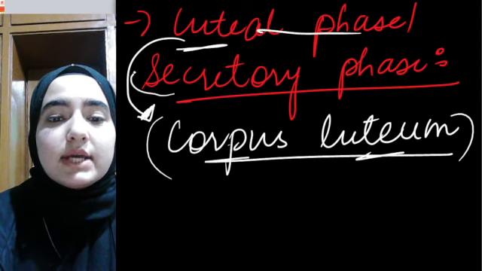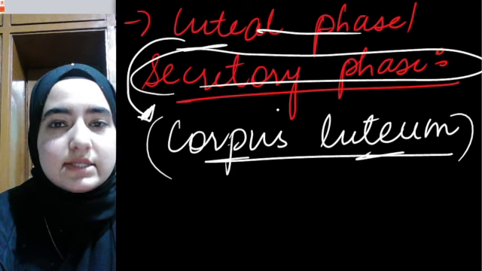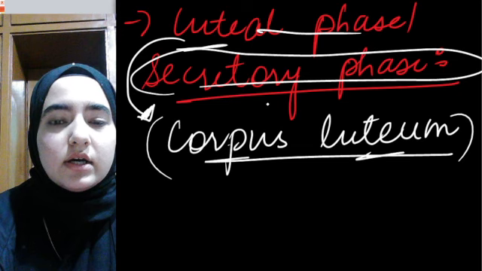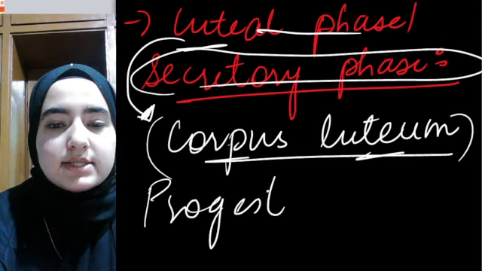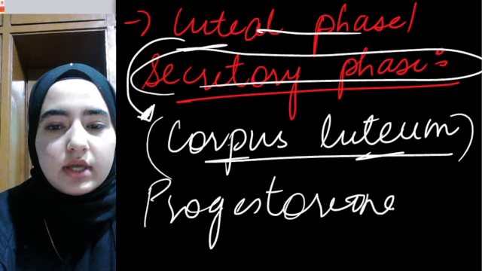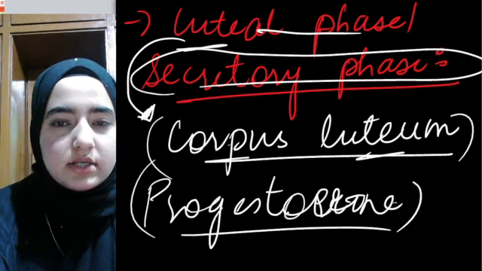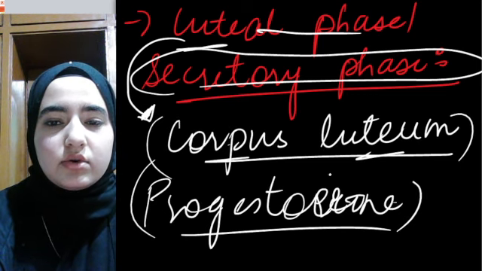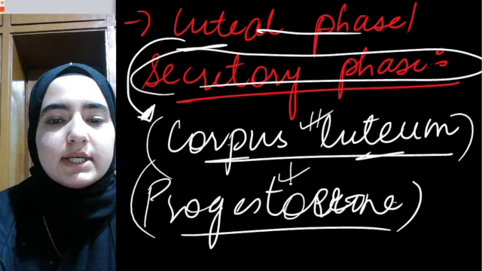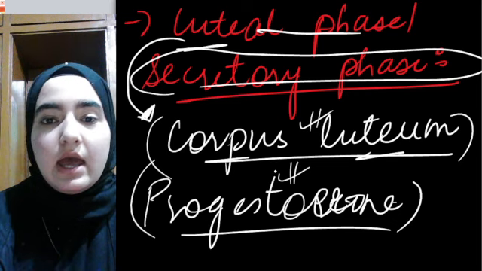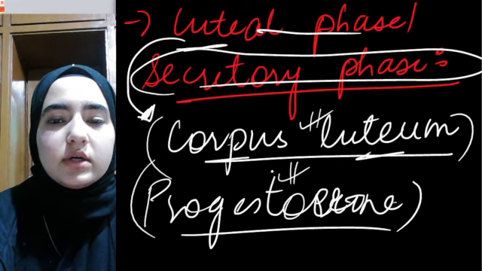And why is it known as the secretory phase? Because this is the stage when more and more progesterone is secreted. Progesterone is also known as the pregnancy hormone, and the corpus luteum secretes it. This hormone is really very necessary.